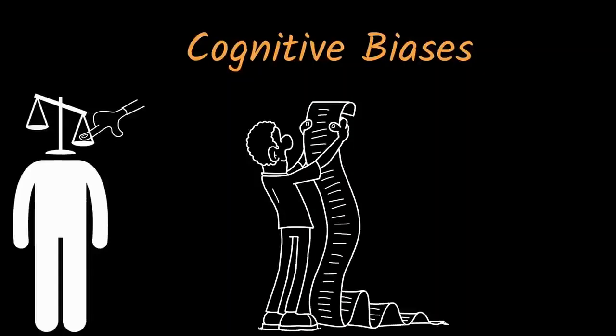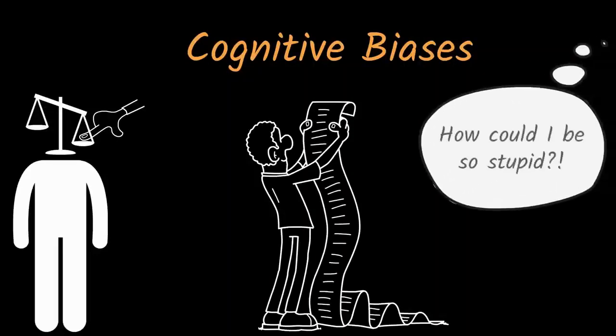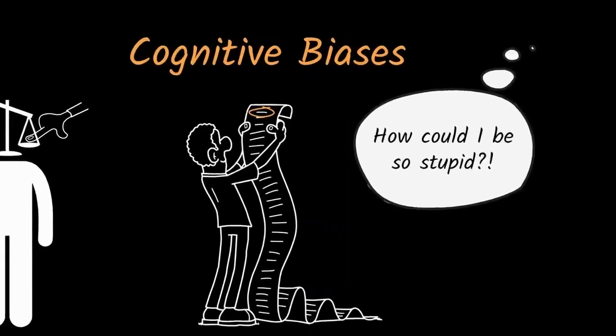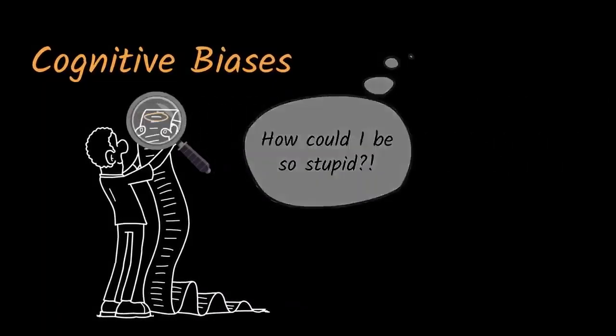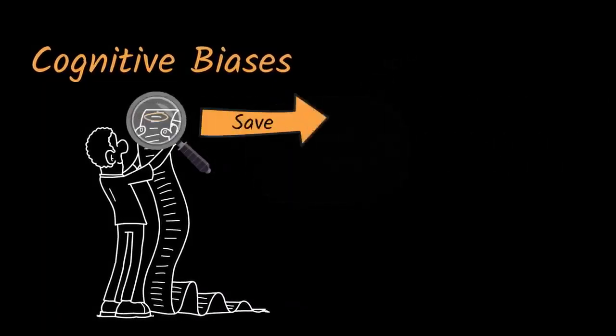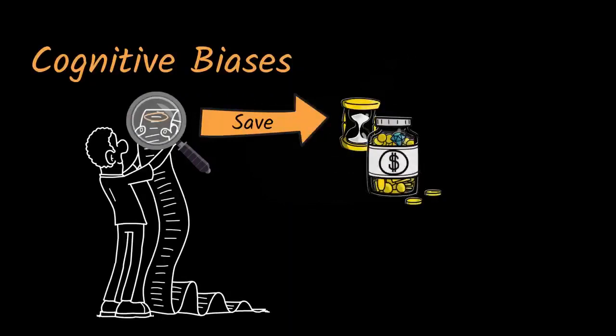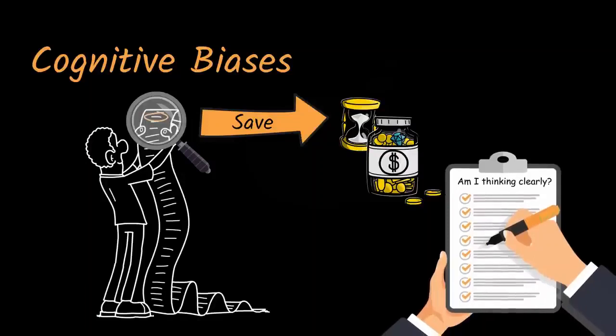When you find yourself in a bad situation and think, how could I be so stupid? You can probably blame a cognitive bias. We cannot eliminate our cognitive biases, but if we are more aware of them, we can save ourselves from making stupid mistakes with our limited time and hard-earned money. Let's start building a condensed cognitive bias checklist we can consult before making a personal, professional, or financial commitment and avoid needlessly wasting time and money.